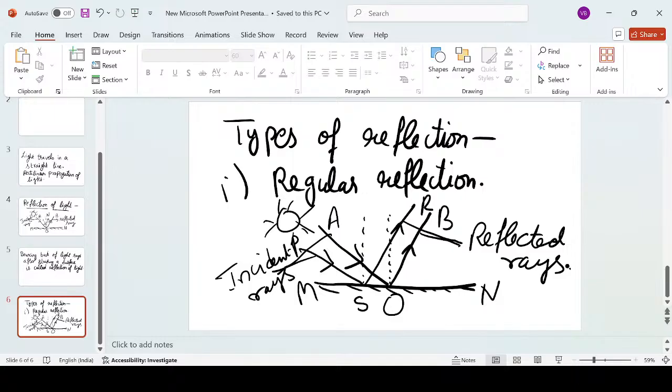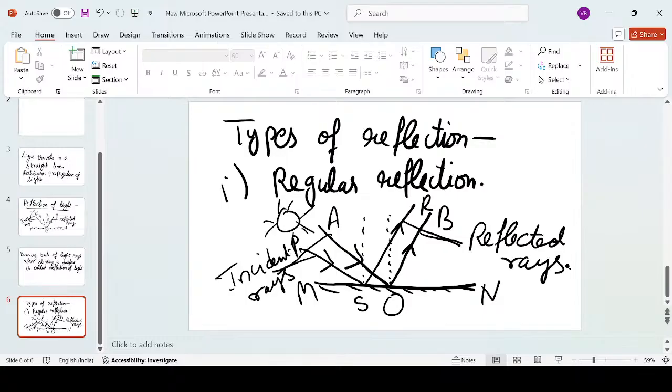In regular reflection, what happens? Incident light rays are parallel to each other, and after reflection from the reflecting surface, the reflected rays are also parallel to each other. Such type of reflection we call regular reflection. Now, this is an ideal, hypothetical condition.